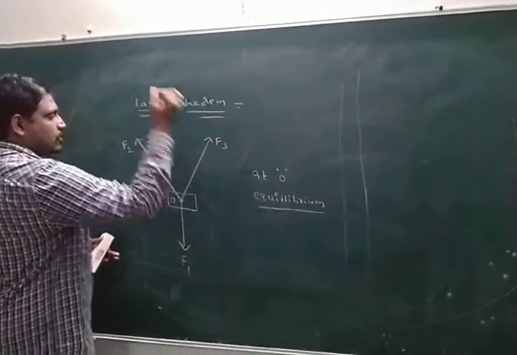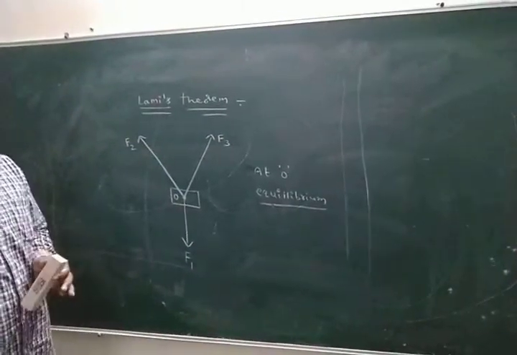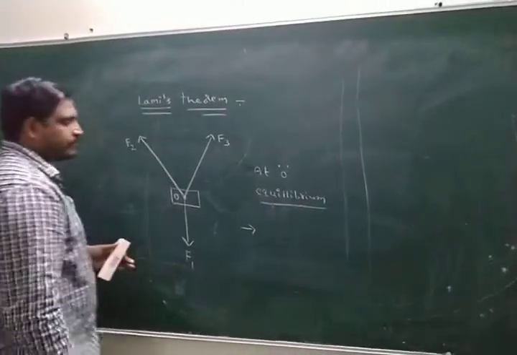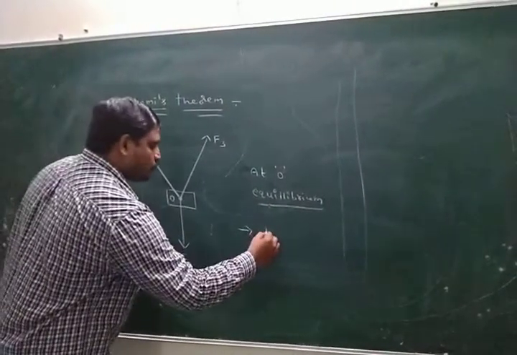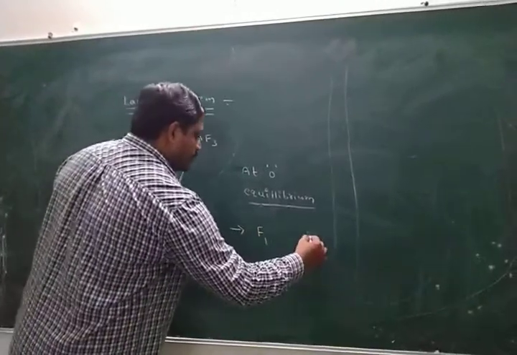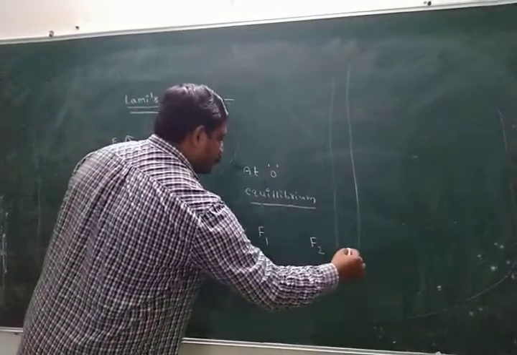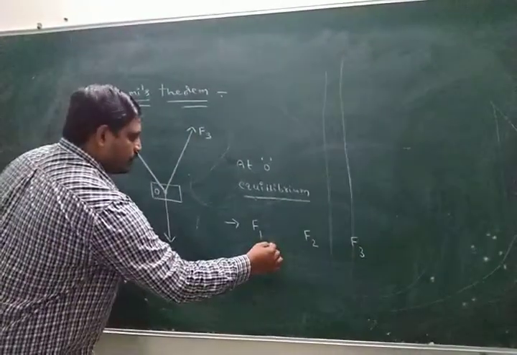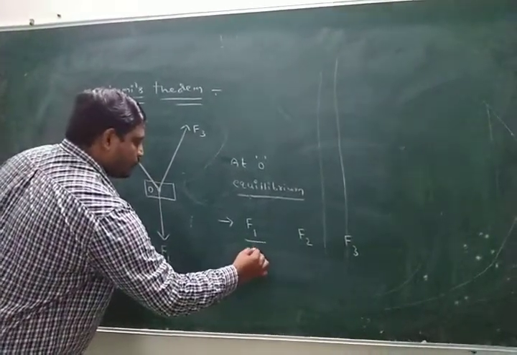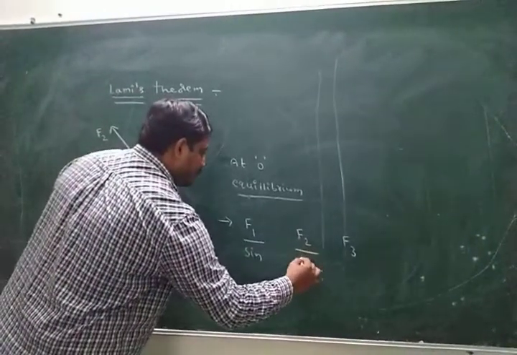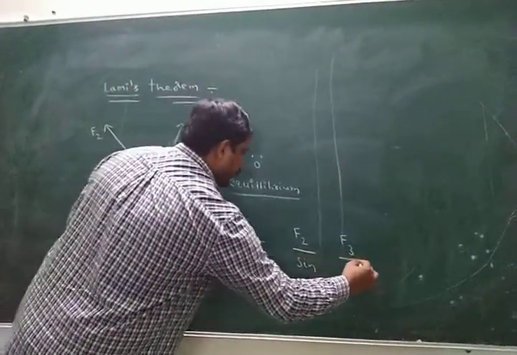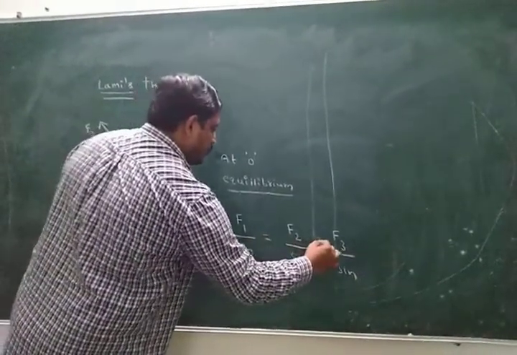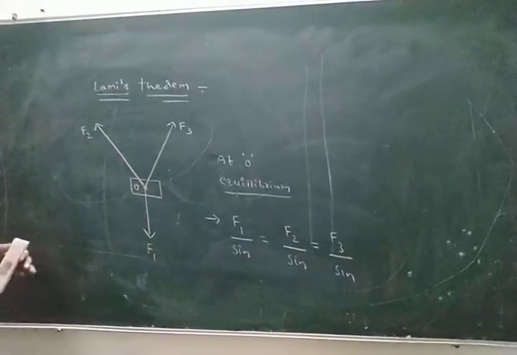Look here now. Lami's theorem formula I give directly now. Here, first force F1, second force F2, third force F3. F1 by sin α, F2 by sin β, F3 by sin γ, okay, equal. Look here now. F1 by sin α.